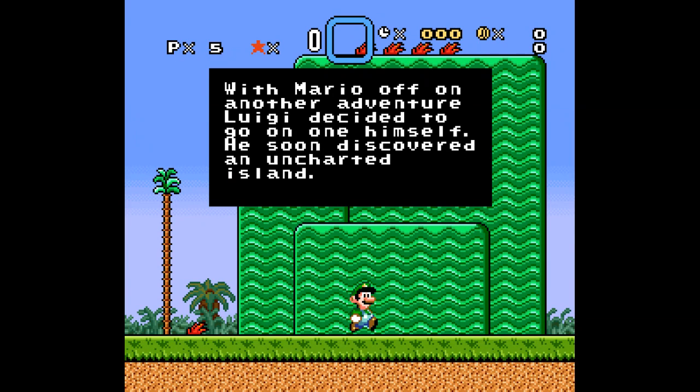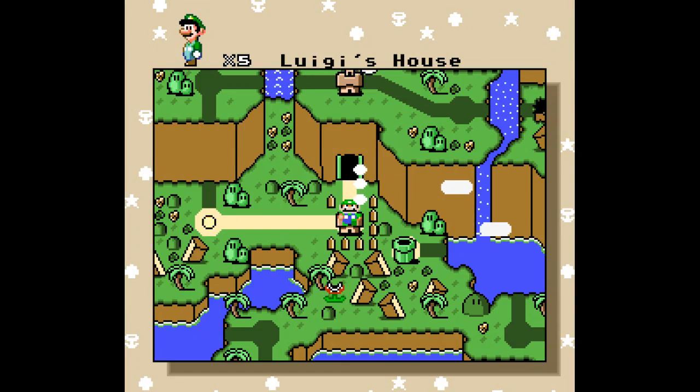With Mario off on another adventure, Luigi decided to go on one himself, and soon discovered an uncharted island.